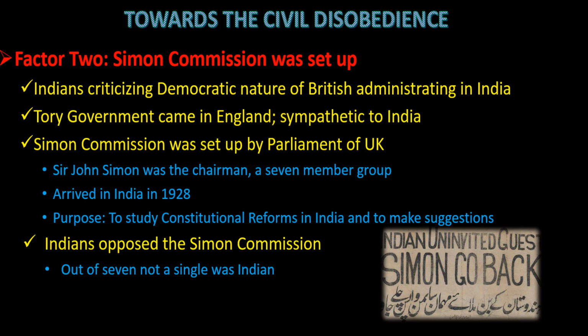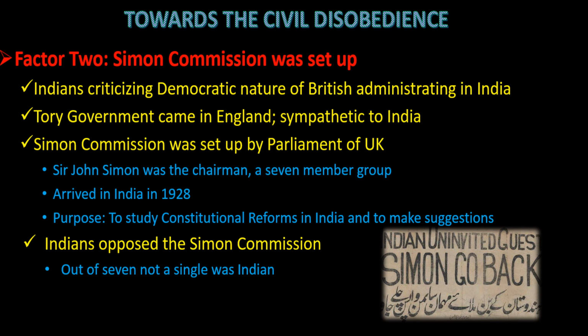Now Simon Commission. What was Simon Commission? So all what was happening in India, we came to know in the last slides. Indians were unhappy with the Britishers because Britishers wanted revenue and the Indians were not in a position to pay any revenue. During this time there was government change in England also. Election occurred, old government went and the new government came. The Tory government came, the Prime Minister was Tory, and it was said that the new government was somewhat sympathetic towards India.